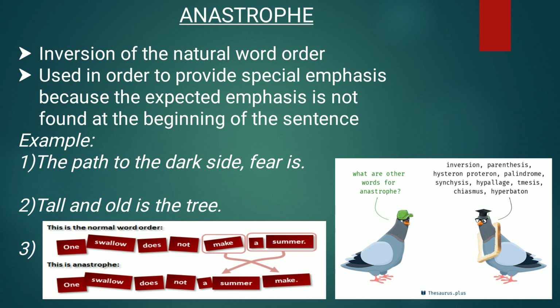One more example is given here, which shows the proper order and how it is written in an anastrophe. One swallow does not make a summer. This is the normal order. In anastrophe, one swallow does not a summer make. It will be written in this way to give more effect. There are many words used in the place of anastrophe. What are the other words for that? Inversion, parenthesis, histon protron, palindrome, synthesis, hyperlage, semesis, chiasmus, hyperbaton.